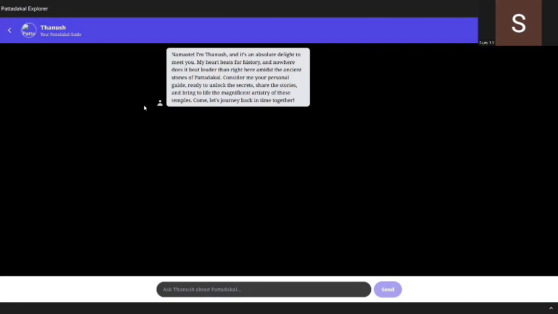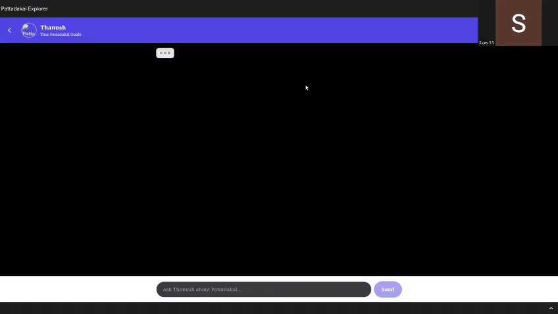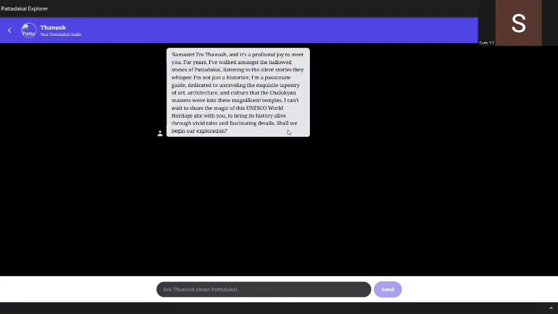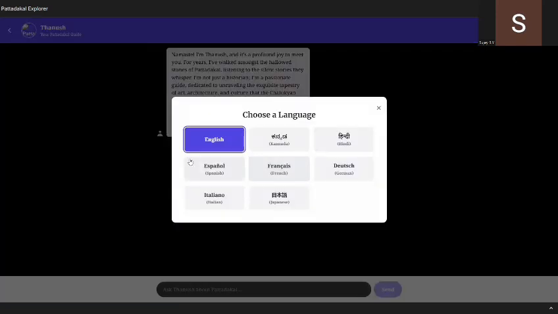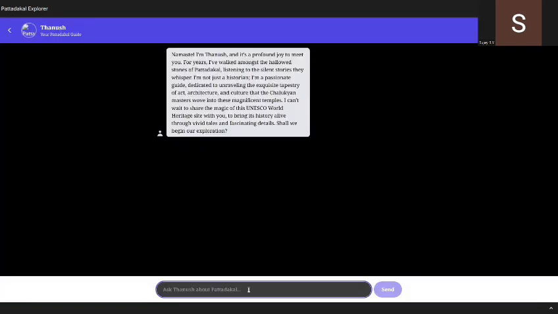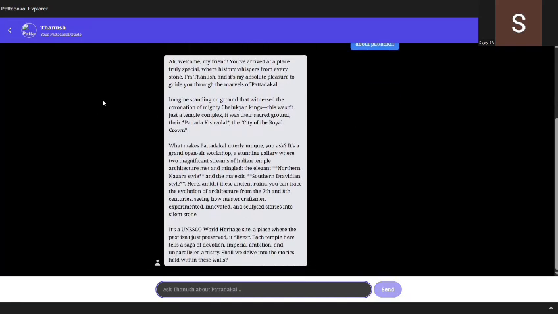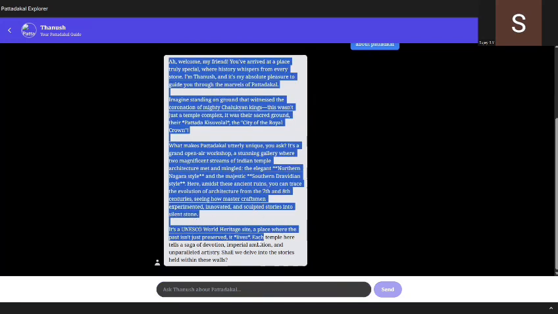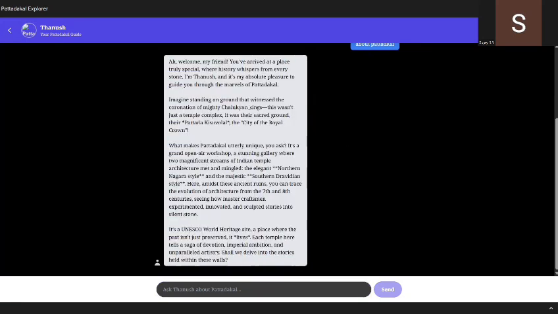You don't need to go to Google or any other apps, so I have built it directly here. You can go through this. The interesting feature is that I have created multiple languages you can choose from, so you can understand it. First, let's go through this only. I'll go through the 'about Pattadakal' option. Let's enter. Yeah, you can see more information about Pattadakal, which has been generated by my chatbot.